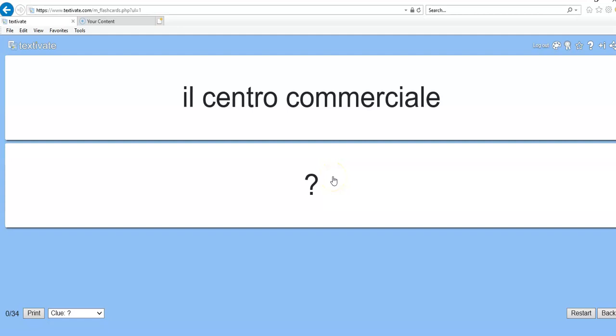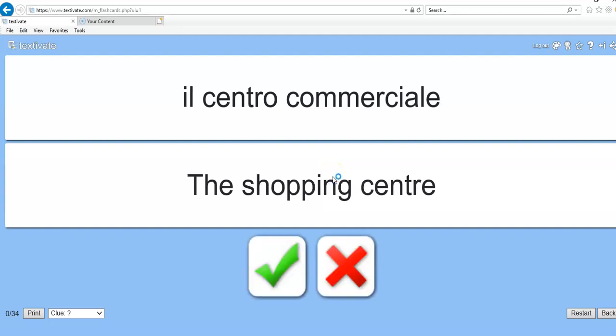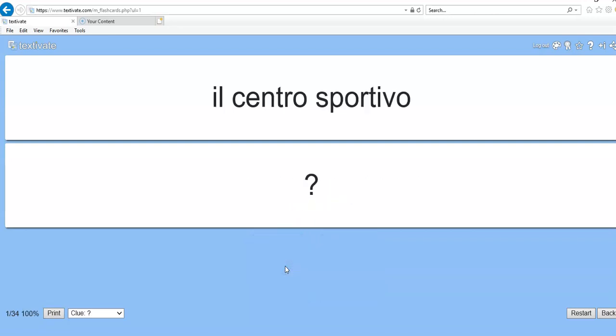Have a think about what it is. When you know what it is, you can see whether or not you got it right. So it's the shopping centre. Click on the green one if you got it right.